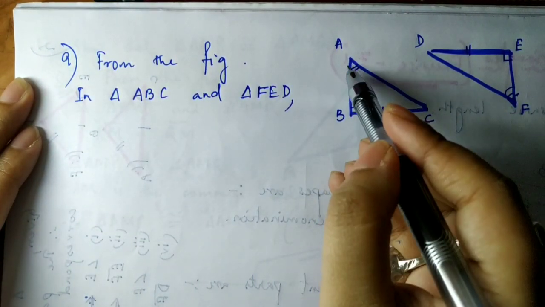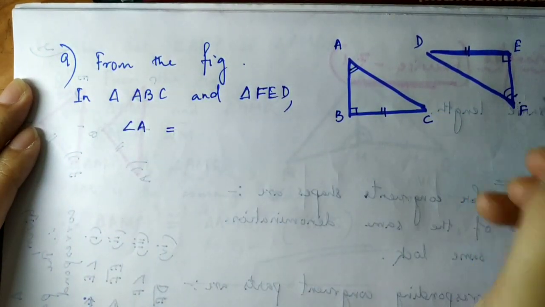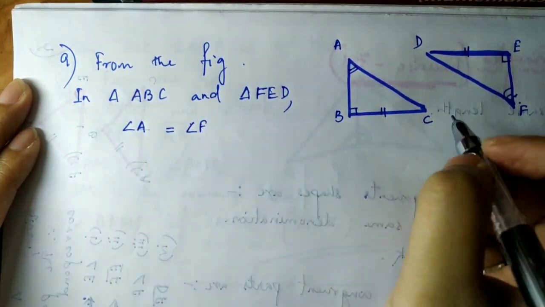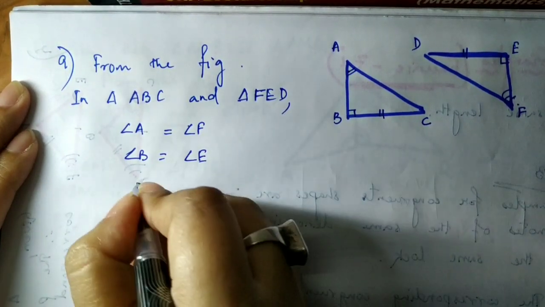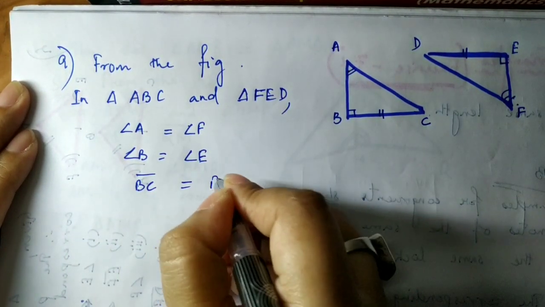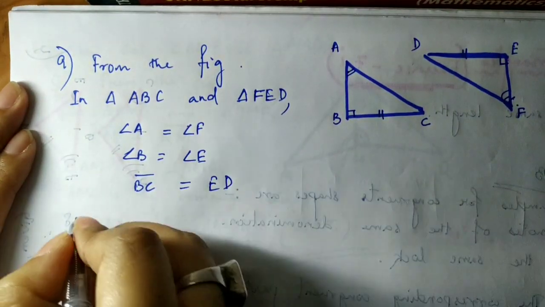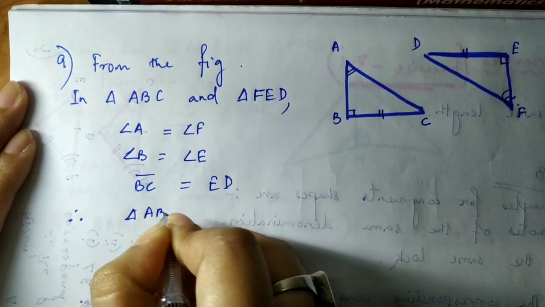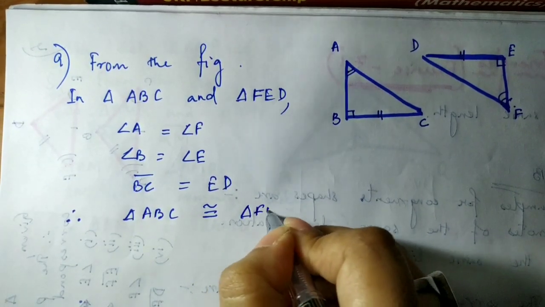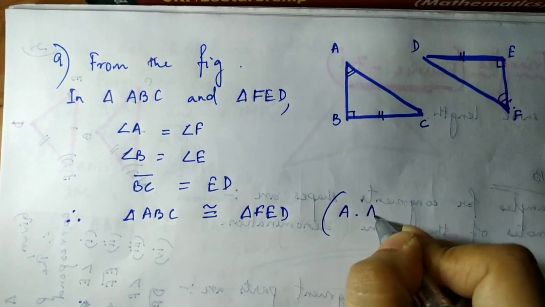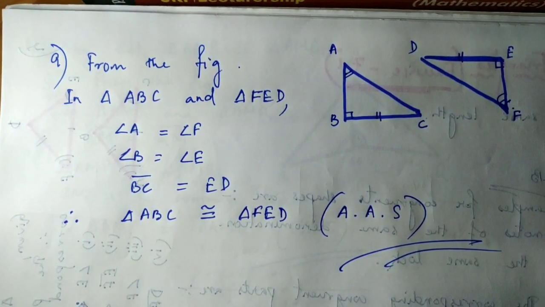First, let's see which angle. Angle A will be equal to what? Angle A is equal to angle F. Then angle B is equal to the next angle, that is angle E, and BC is equal to ED. So if these are there, we can say angle, angle, side. So therefore I can write triangle ABC is congruent to triangle FED by angle, angle, side postulate. So this is how I can write that these two triangles are congruent. So this is the last sum of the exercise.